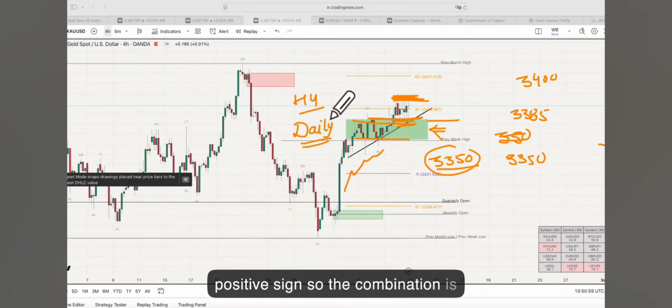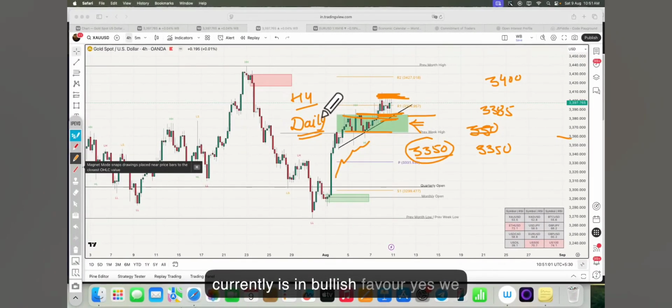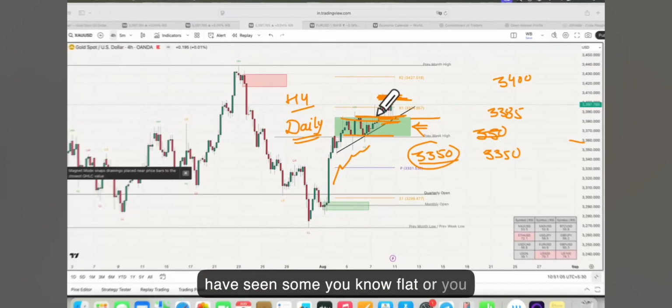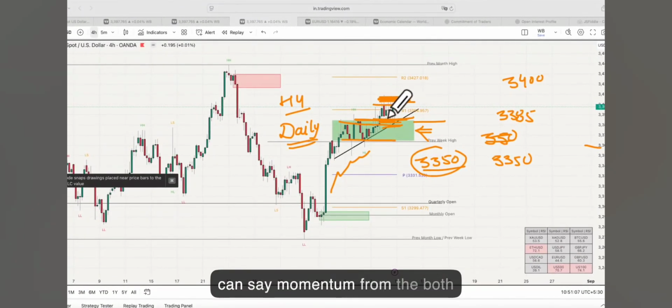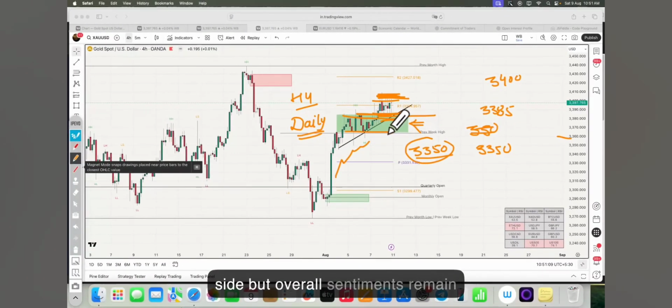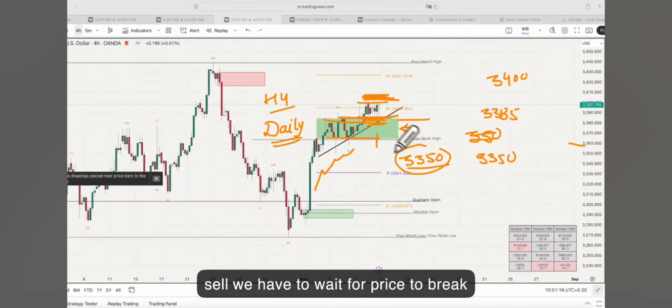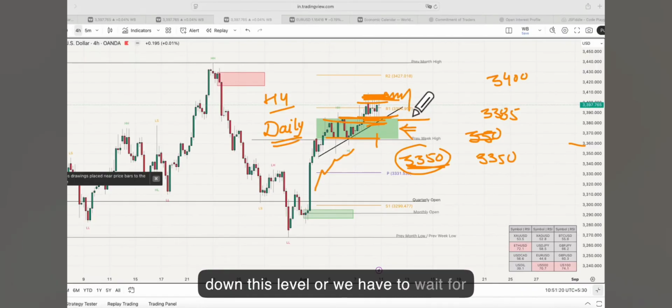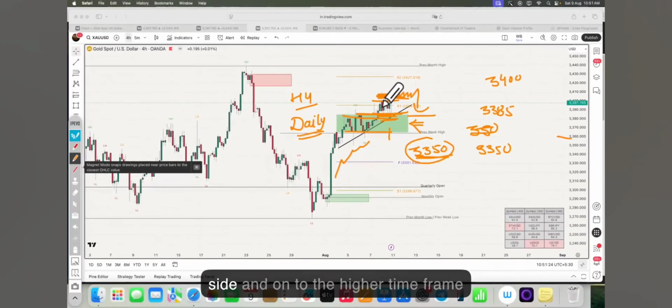So the combination is currently in the bulls' favor. We have seen some momentum from both sides, but overall sentiment remains positive. For any sell, we have to wait for price to break down this level, or wait for a good rejection from the higher side.